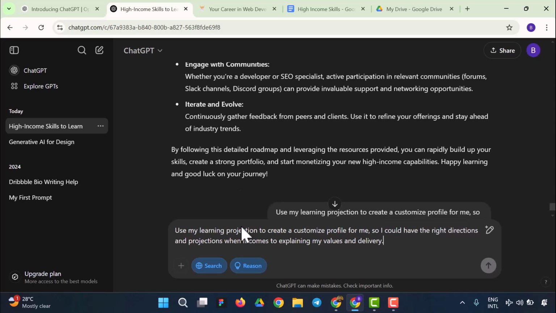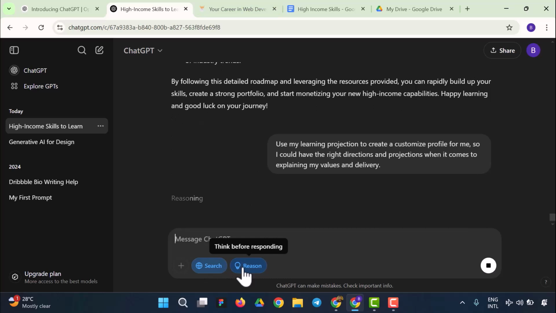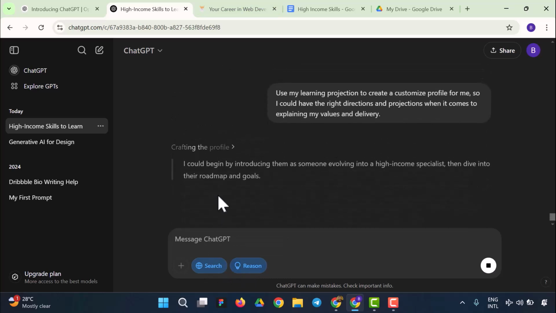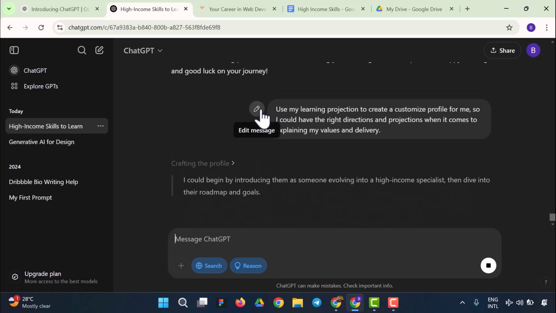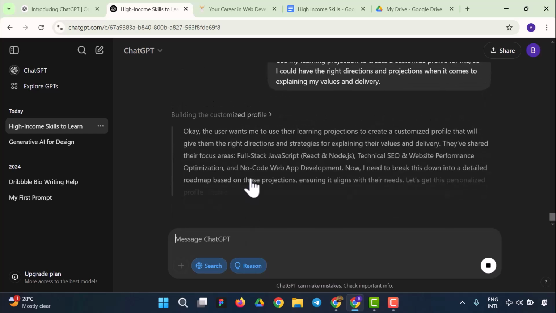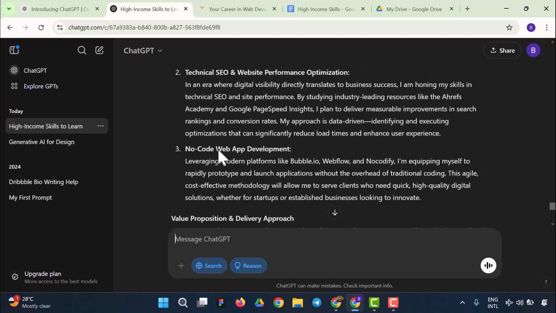So I'm going to get a text to customize whatever I have been doing. So I'm going to send this right now. I could remove the search and reasoning, though it's still on. But let's see what it brings right here. We could always come back to take the prompt and reprompt without having to search or reason. So let's wait for that to create a profile for us, and by the end of it, we're going to customize our ChatGPT. Okay, so we are waiting for it to be done, and we are going to see what we have right here.